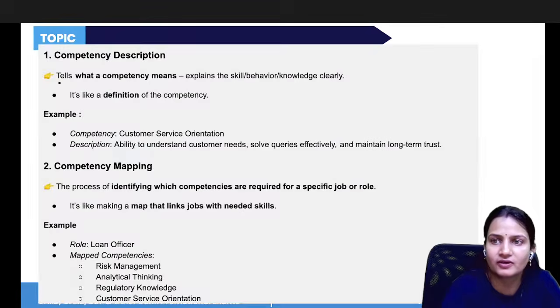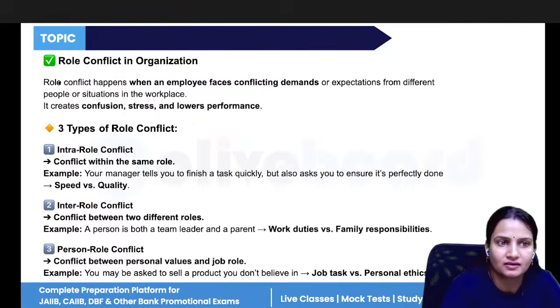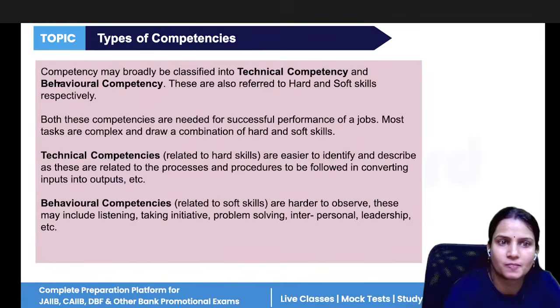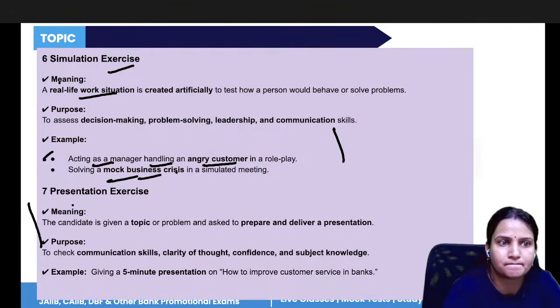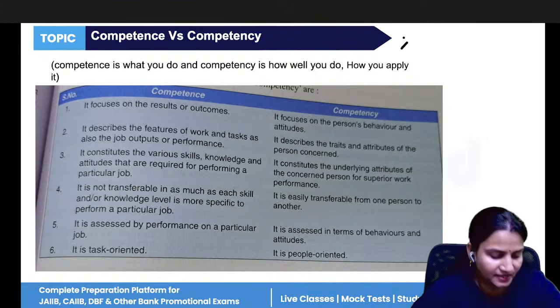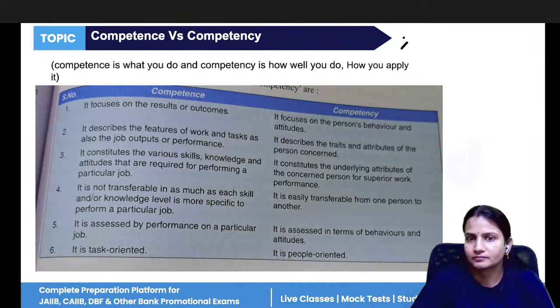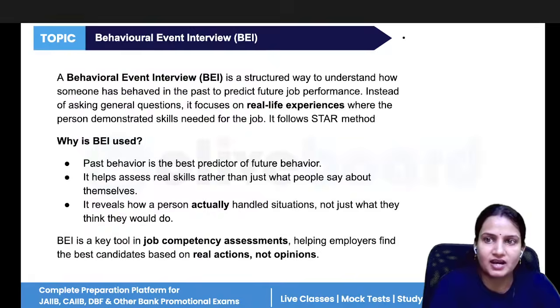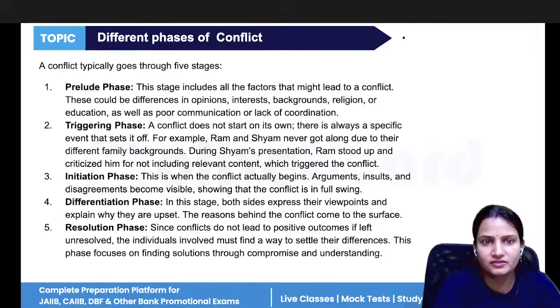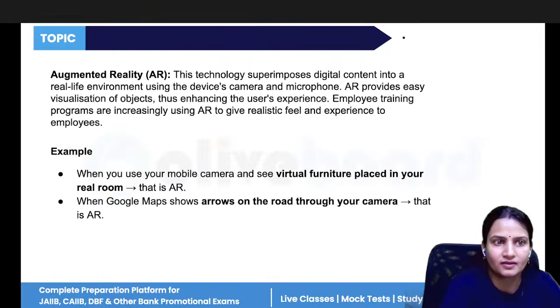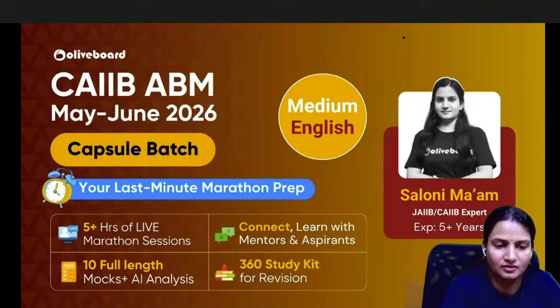All right, so let's keep it here. From tomorrow we will start with competence versus competency. Tomorrow we'll complete module B, then we will start with module C. A few units we will do in module C as well. Still, we have a lot to complete.